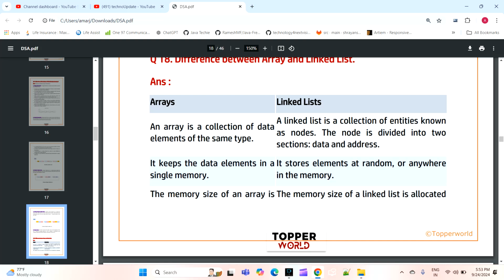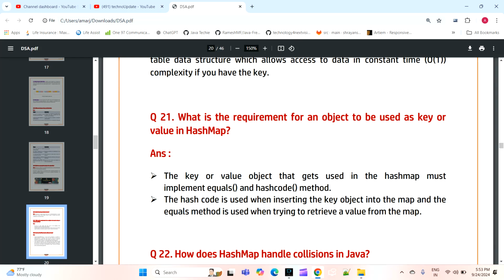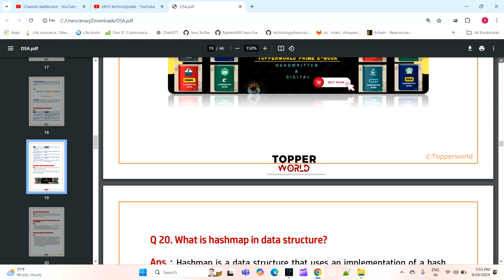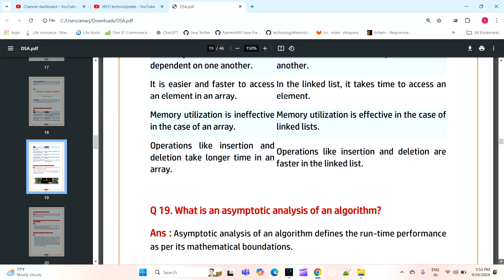Now the next question is: what is the difference between array data structures and linked list data structures? When to use array data structures, when to use linked list data structures. So this is the difference between array data structures and linked list data structures.